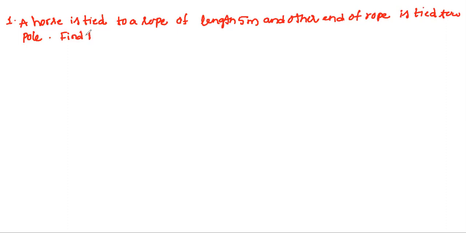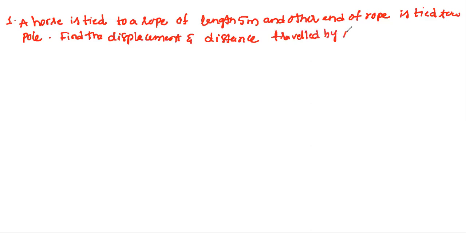Find the displacement and distance traveled by the horse in the following cases. We have 3 cases.